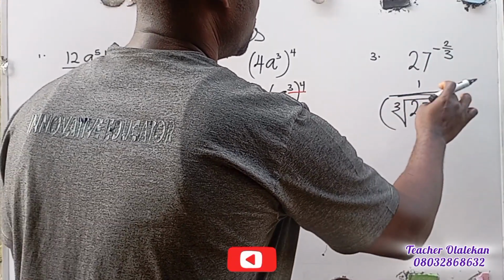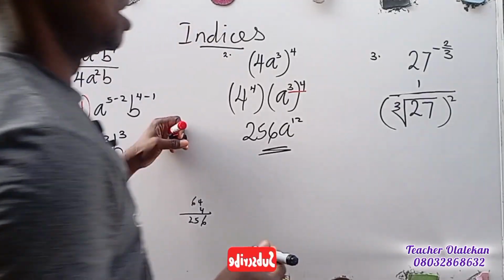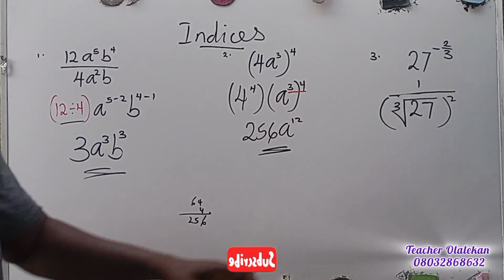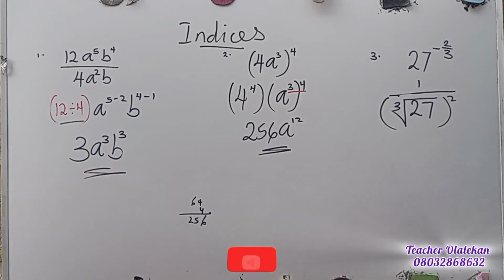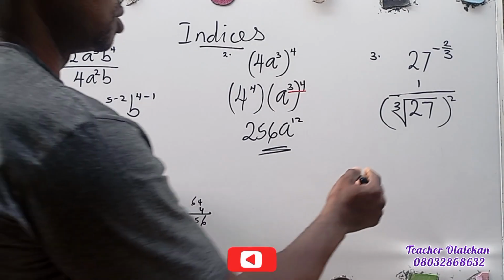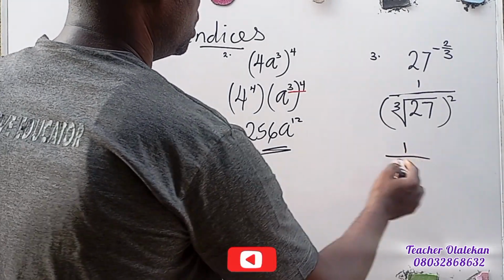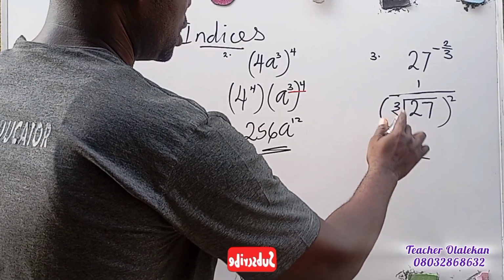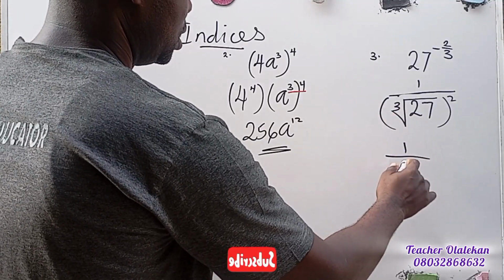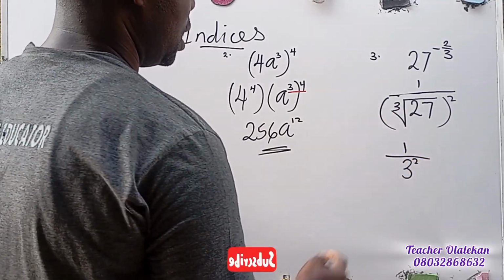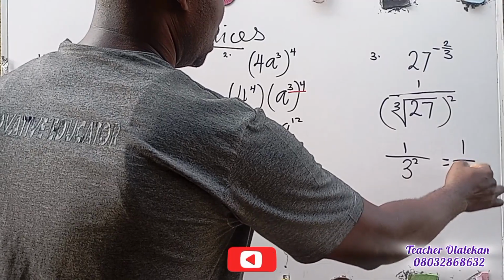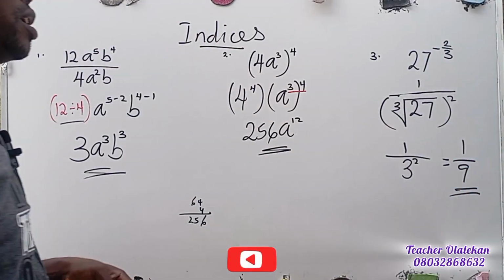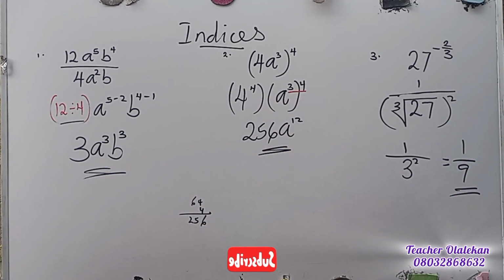So that will be 1 on the cube root of 27 square. You find the cube root first, so that becomes 1 over that cube root, which should be 3, 3 square. And 3 square is going to be 9. That becomes 1 over 9. Final result for that. So indices is very easy.